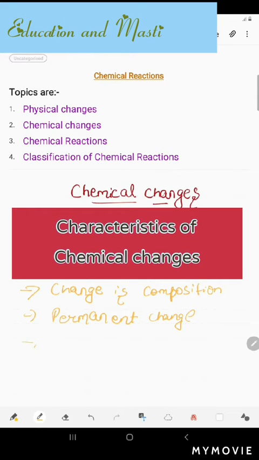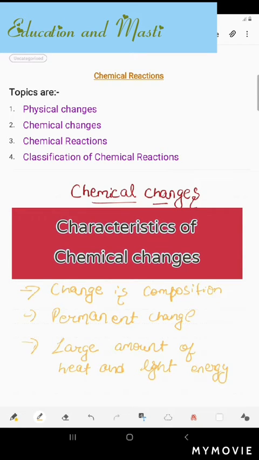Then we will know that a large amount of heat and light energy is absorbed or given out in this type of change. Okay, means there is a large amount of heat and light energy released or absorbed. Heat and light energy are being absorbed or given out. So these were the characteristics of chemical changes. I hope you understood this one.